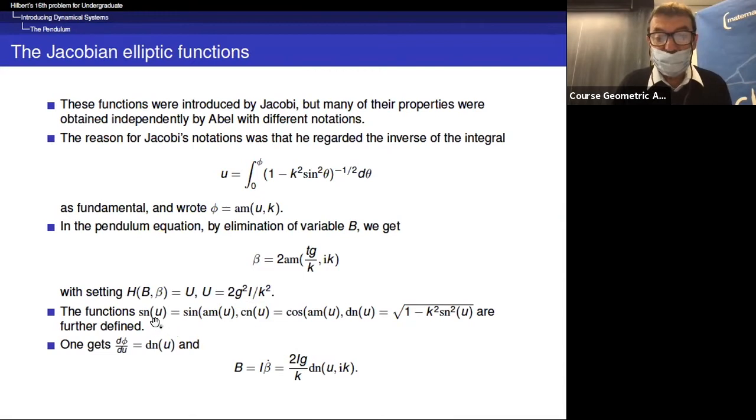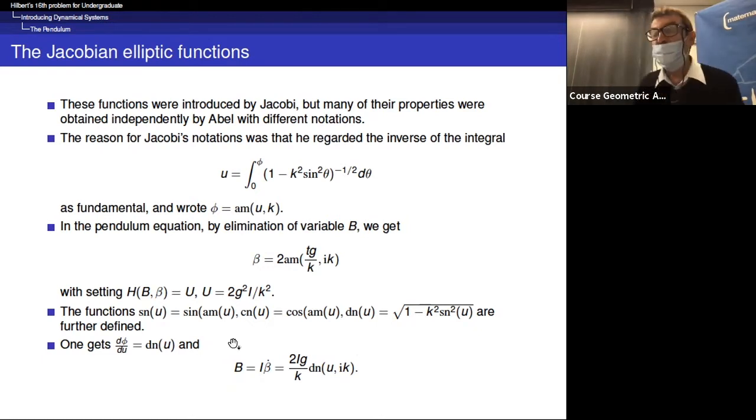And now if we introduce the three functions, which are sine amplitude of u, cosine amplitude of u, and dn of u, then we get d phi over du is dn of u, in fact, the value for b.